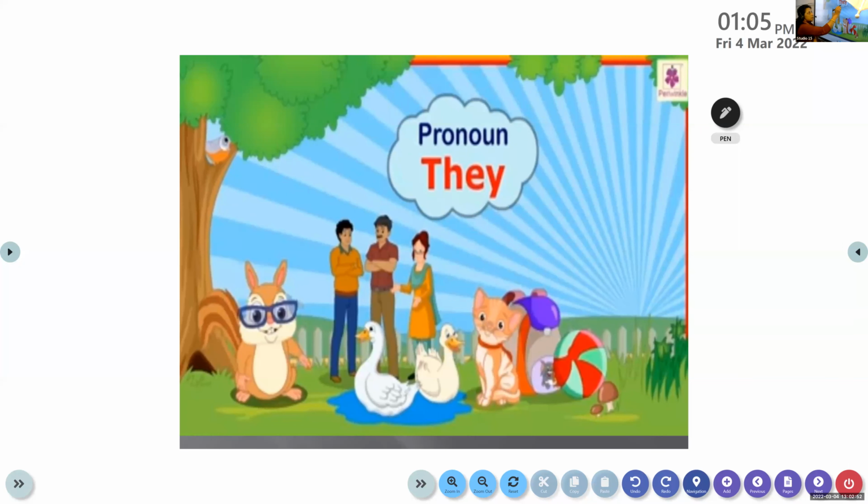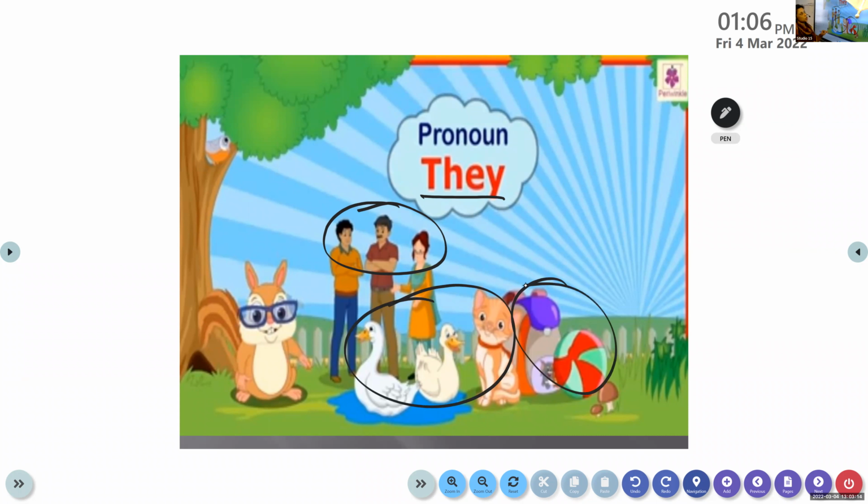They. They is a pronoun which is used when we're talking about more than one person, that is many people. When we talk about many animals and many things, there is a pronoun which is used for plural.